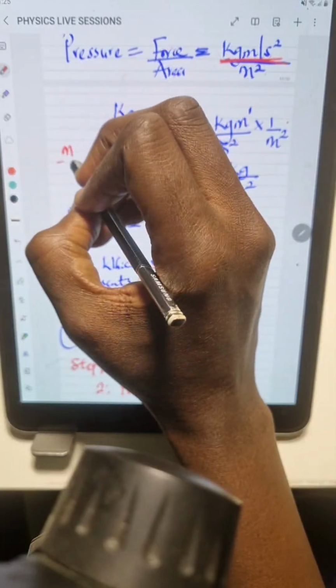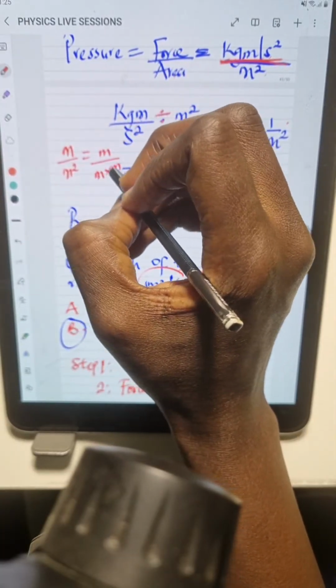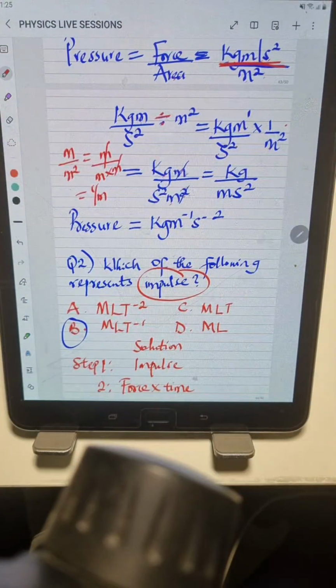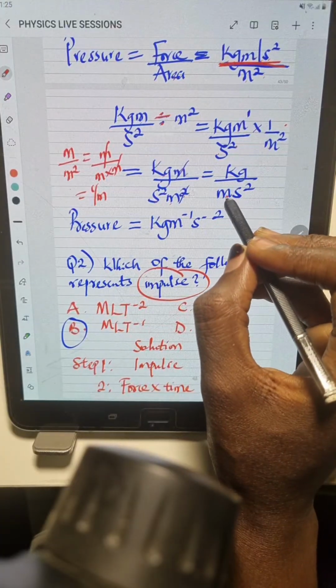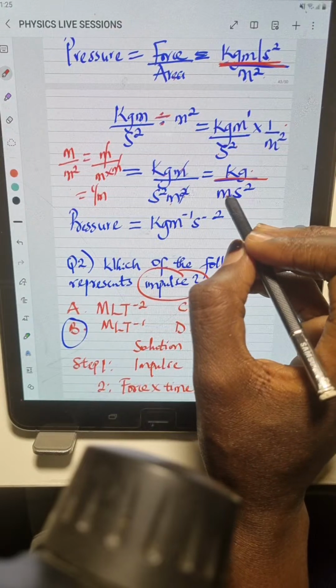You know, m divided by m square means what? M over m times m. So 1m cancels 1m. We have 1 over m left. So that's why we have the m here as the denominator. So this is kg all over m s square.